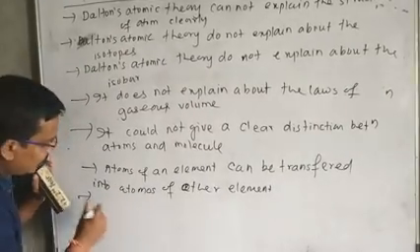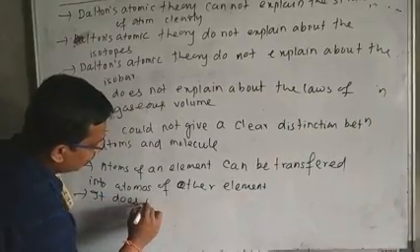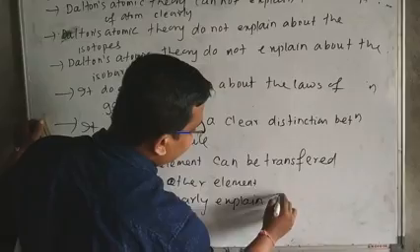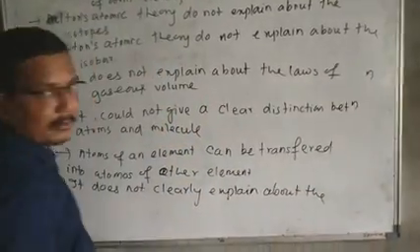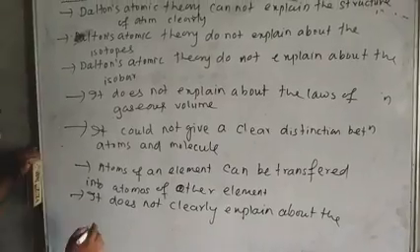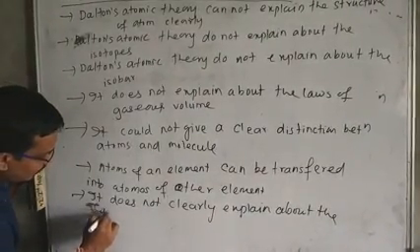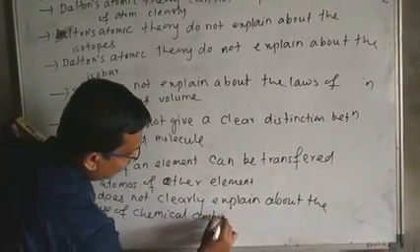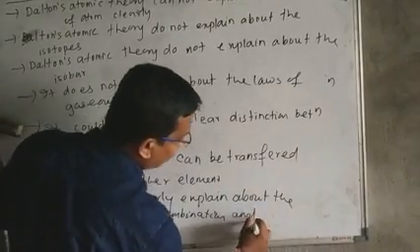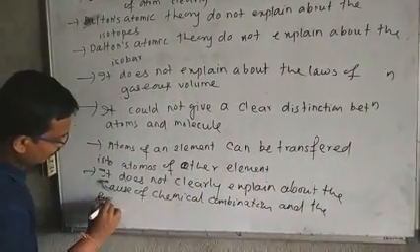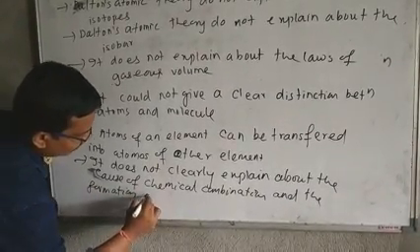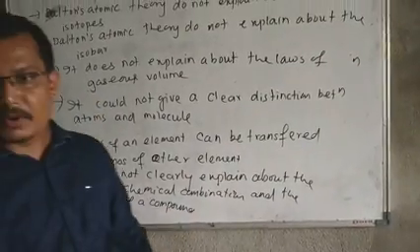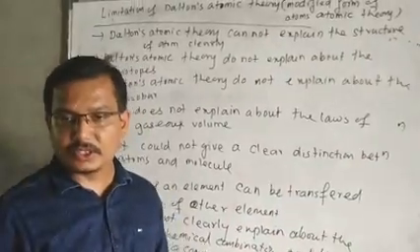So it does not clearly explain the chemical cause of chemical combination and the formation of a compound.